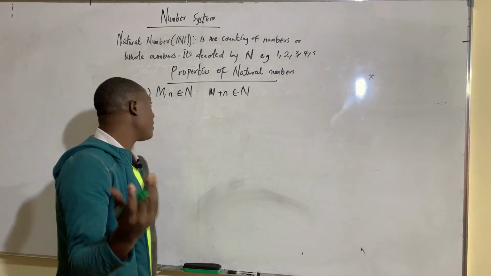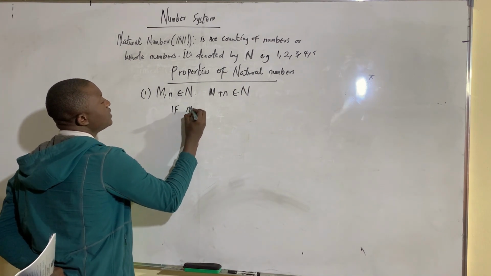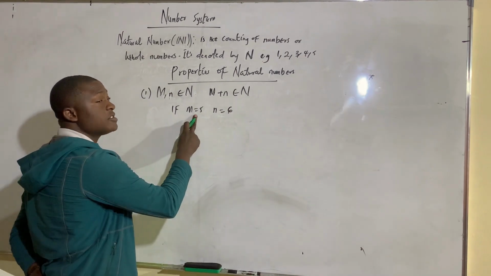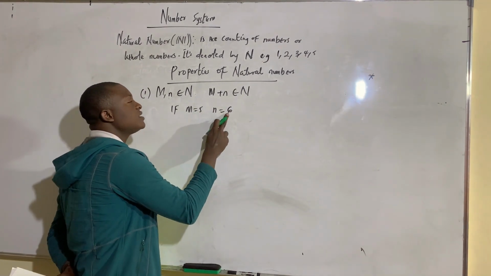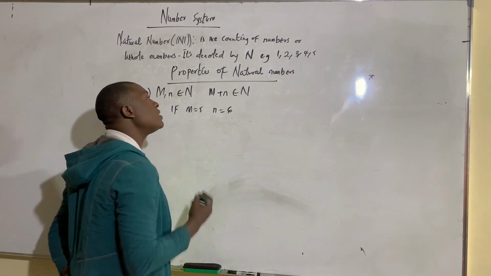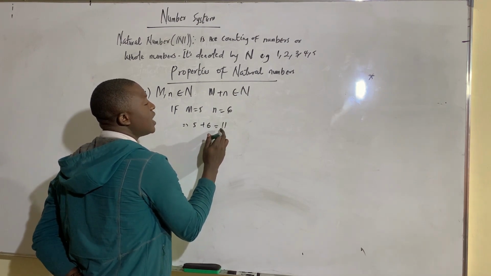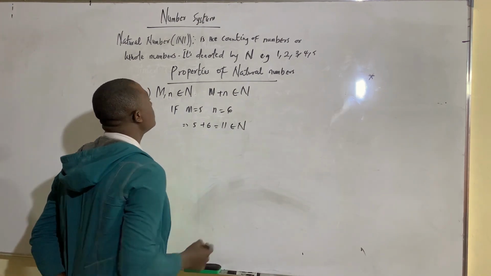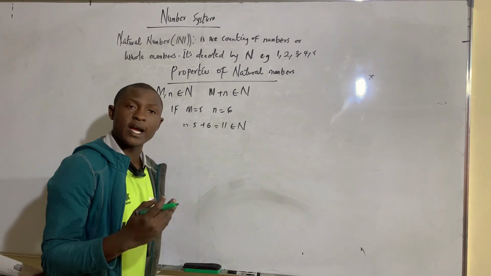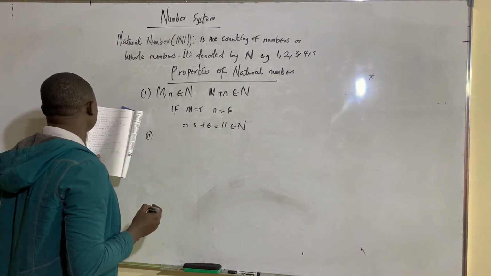You can take any natural number of your choice. Let's take for example, M equal to 5 and N equal to 6. You can see 5 is a natural number, and at the same time 6 is also a natural number. So let's test: if you add them together, can we have another natural number? 5 plus 6 is 11, and of course this 11 too is also a natural number. That is, the natural numbers are closed under addition.